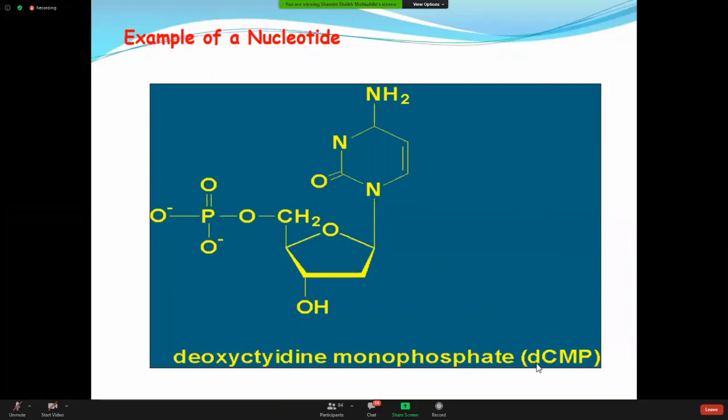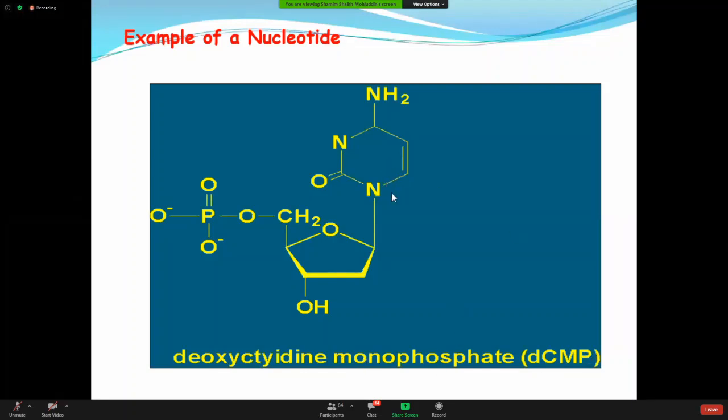If it is a molecule of dCMP, then what is the name of this base? What is the name of this particular base? I am telling you this is a molecule of deoxycytidine monophosphate, or dCMP.